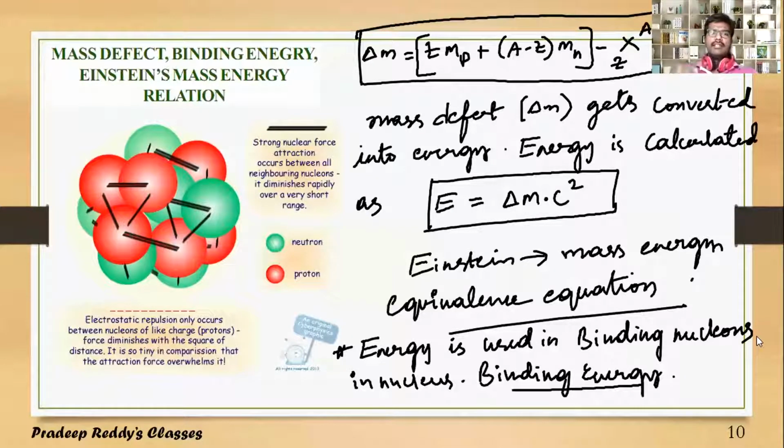Thus, mass energy equivalence is the relation which gives the total binding energy of a nucleus. To bind the total nucleons within a nucleus, how much amount of energy is required? Such energy is called binding energy, and that binding energy can be calculated as delta M into C square, where C is the speed of light. It is 3 into 10 power 8 meter per second, and delta M is the mass defect. It is in AMU.